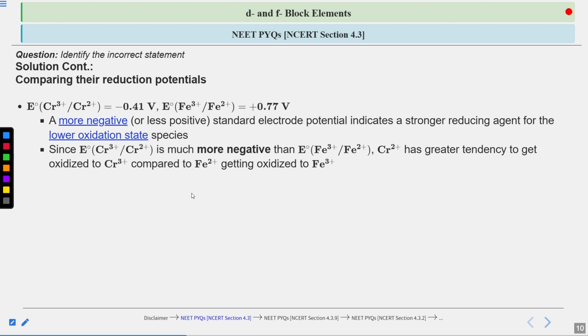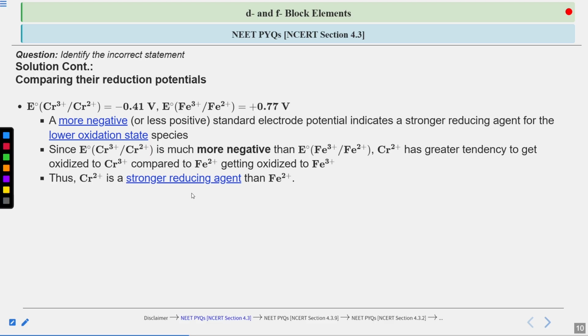Because from the configuration we were not clear, we are comparing their reduction potentials also, from which we have concluded that a more negative standard electrode potential indicates a stronger reducing agent for the lower oxidation states. And since the E naught value is more negative for chromium than the iron one, the chromium 2 positive has a greater tendency to oxidize to chromium 3 positive compared to iron 2 positive oxidizing to iron 3 positive. Thus, we can say that chromium 2 positive is a stronger reducing agent than iron 2 positive.